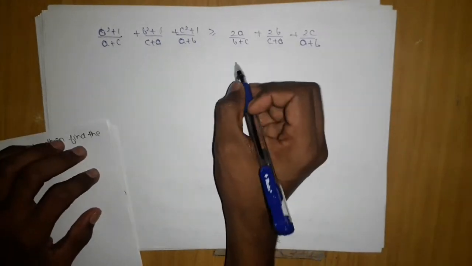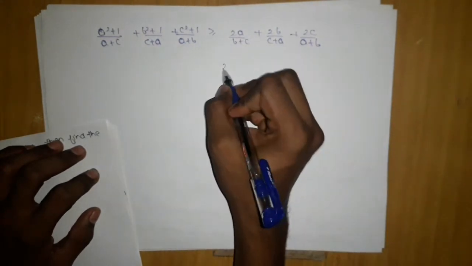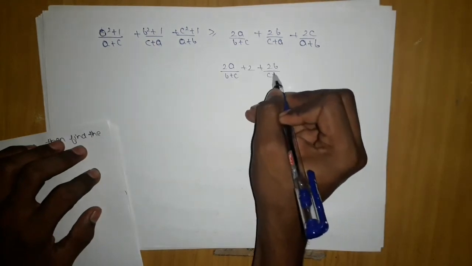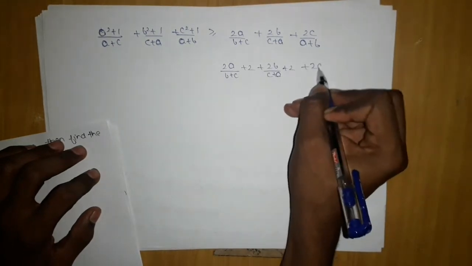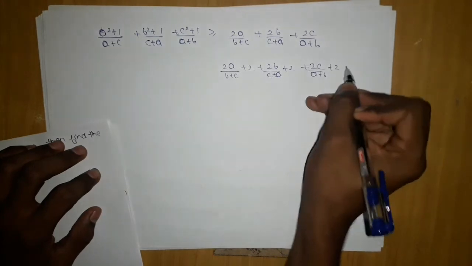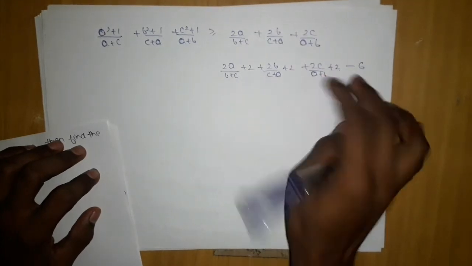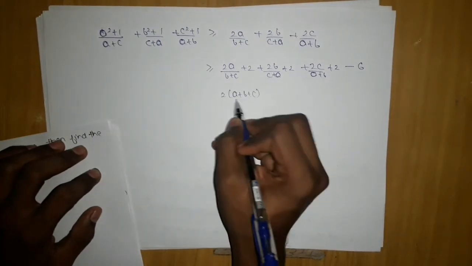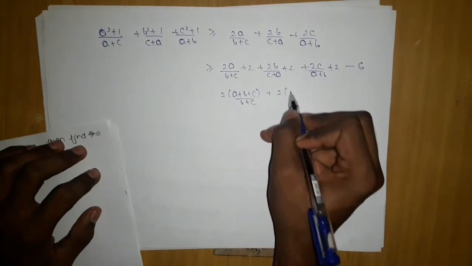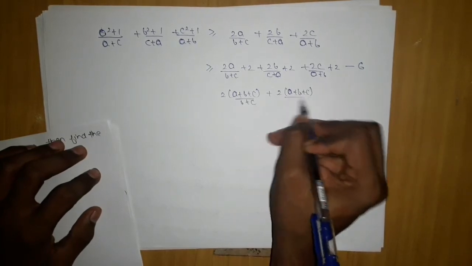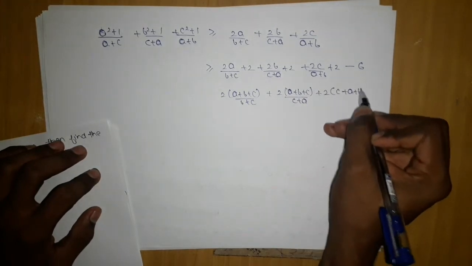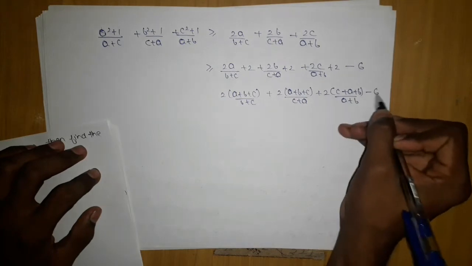To prove this thing, what I will do is add 1 to each term, which will generate a plus b plus c in the top. So 2a upon (b plus c), I will add 2 here, similarly 2 here, and 2 here for 2c upon (a plus b), and then subtract 6. 2, 4, 6, minus 6, which will give me twice (a plus b plus c) upon (b plus c), twice (a plus b plus c) upon (c plus a), twice (c plus a plus b) upon (a plus b), minus 6.